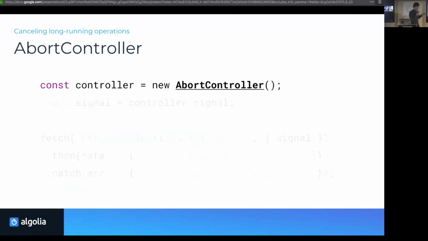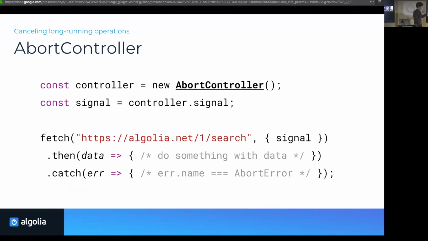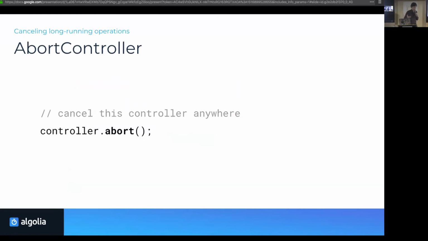So how do you implement it? This is how you use it. First, you make a new AbortController. You get the signal out of it. And then if you fetch, you just make sure that you pass the signal there. And later, if you abort it, fetch will abort. We will support the same thing in the new version of our JavaScript API client.